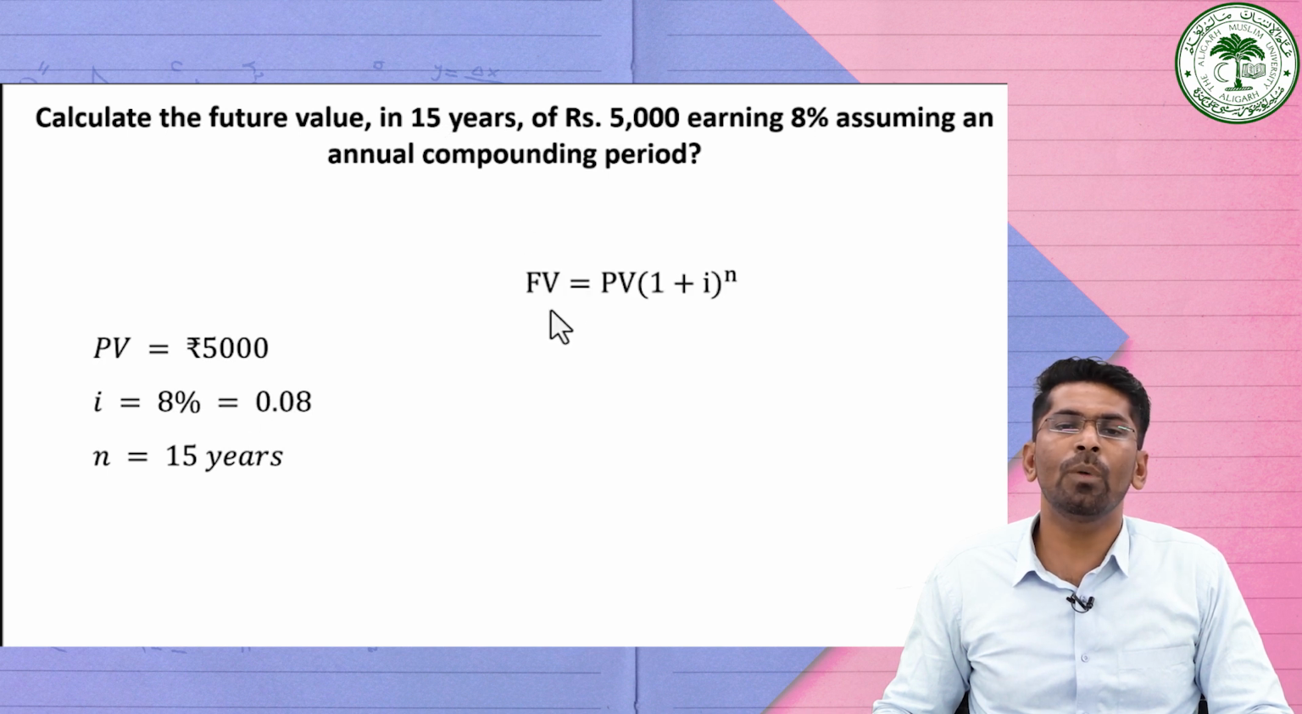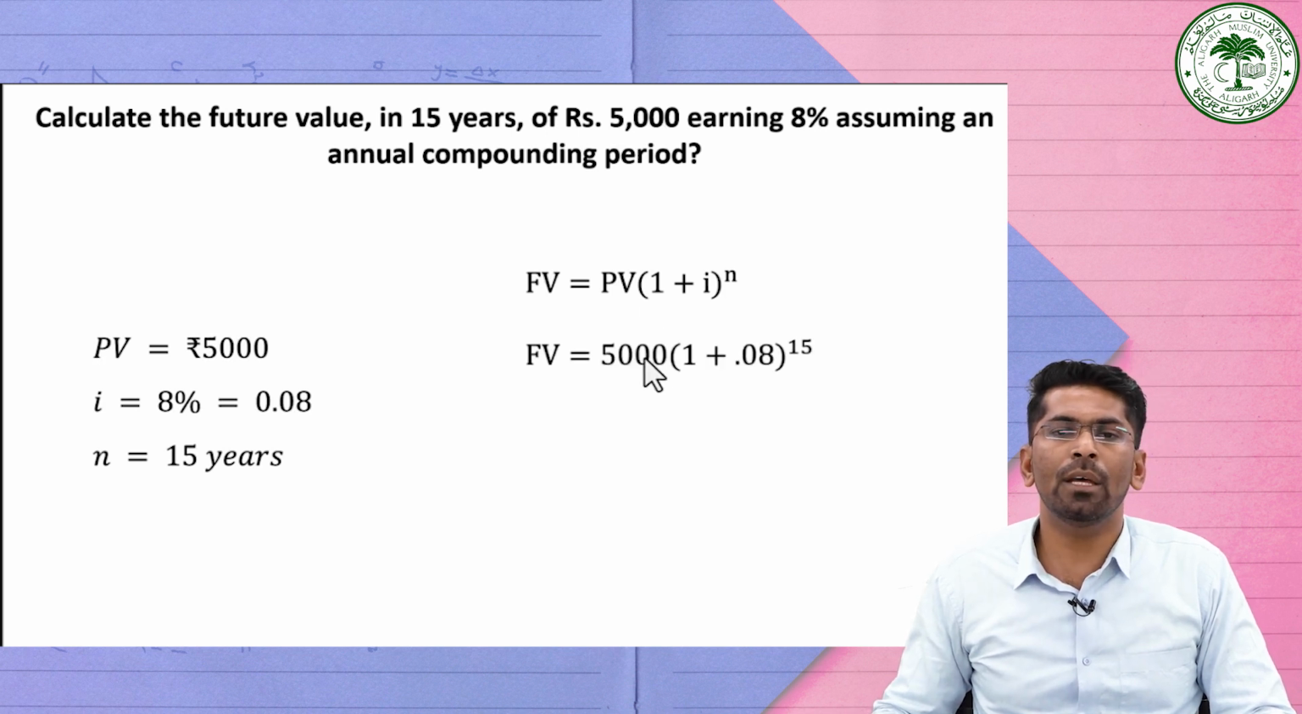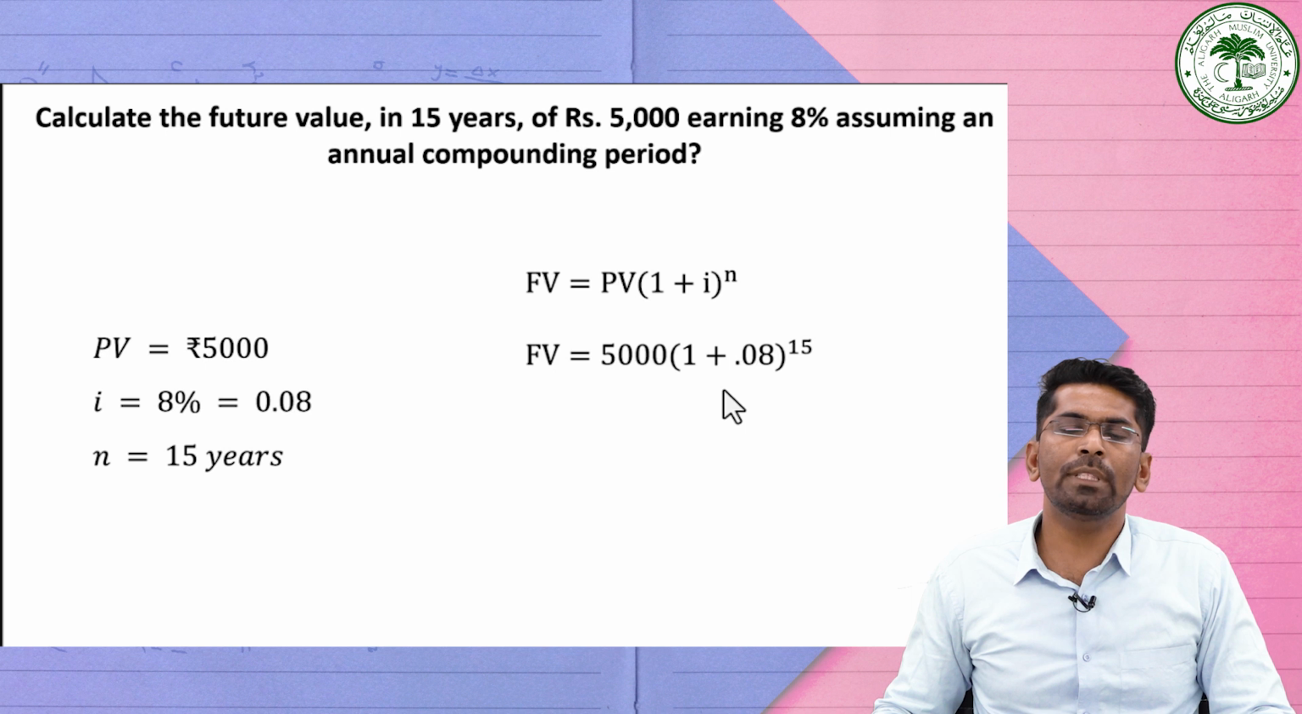So we can use the formula, future value is equal to present value into (1 plus i) raised to the power n. Here the present value is equal to 5000, and 1 plus i, where i is equal to 0.08, that is 8 divided by 100, is 0.08, raised to the power n, that is the term, which is equal to 15 years. Simplifying it, 1 plus 0.08 is equal to 1.08 raised to the power 15.